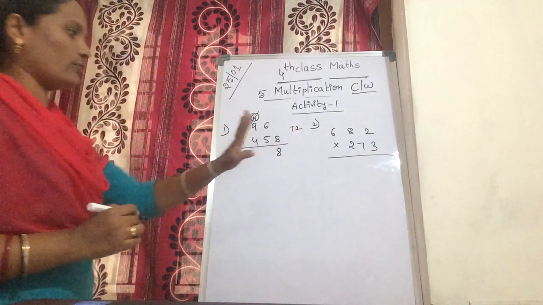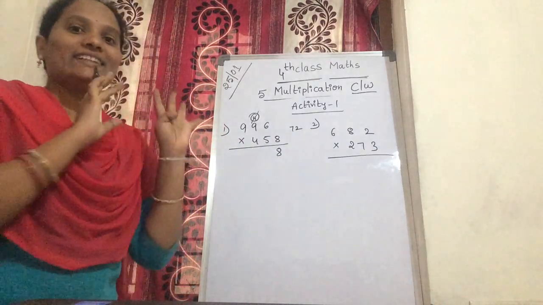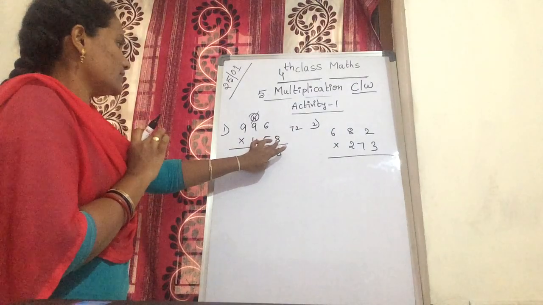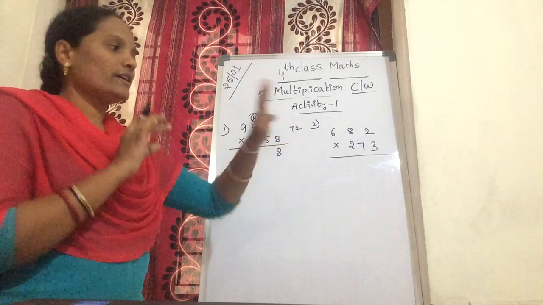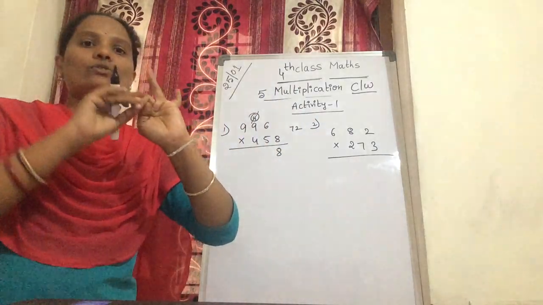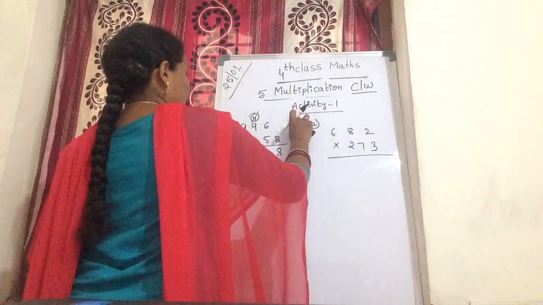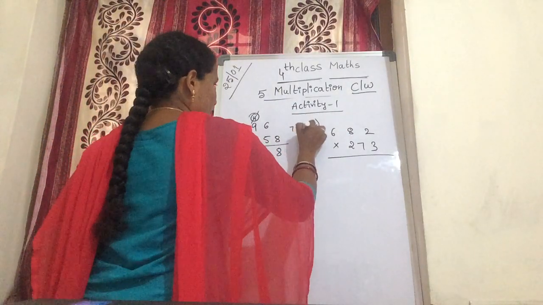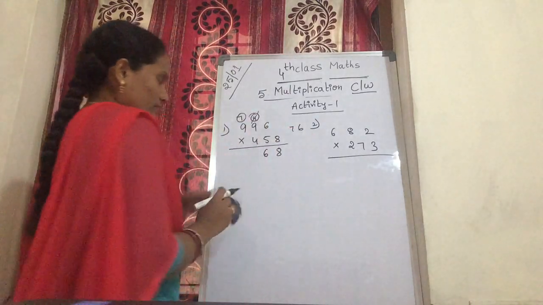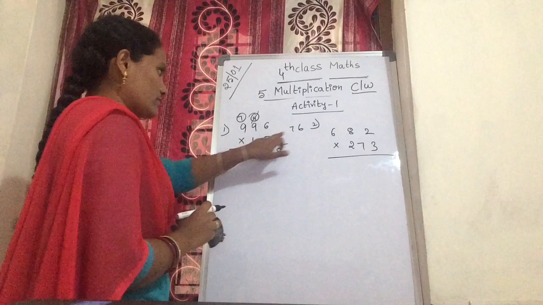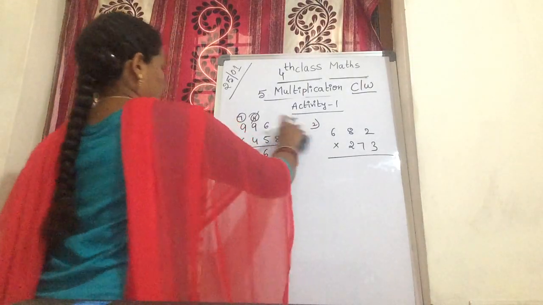72 and 4 more. You are adding here, not removing. 8 9s are 72 plus 4. 72, 73, 74, 75, 76. You get how much? 76. And in 76, 6 is kept down and 7 is carried over to the hundreds. First number always keep down, second number always carry. Okay, this is an easy method.